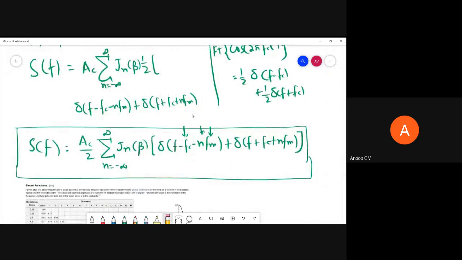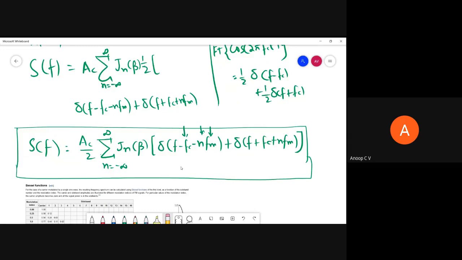So this is something which we have seen earlier also, right? So we can write S of f is equal to Ac by 2 summation n from minus infinity to infinity Jn beta, del of f minus something plus del of f plus something. So that something is fc minus n fm, and this is fc plus n fm, right? So we will have impulses at plus fc minus n fm.